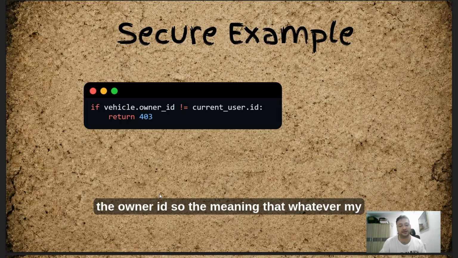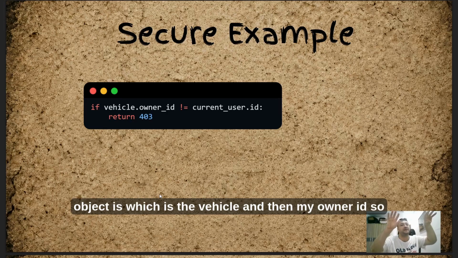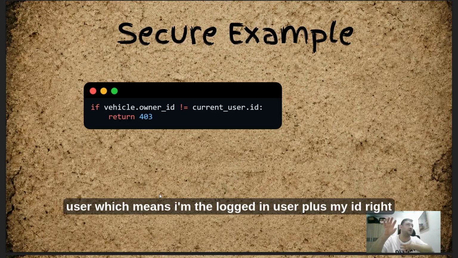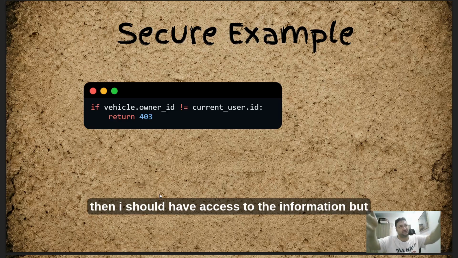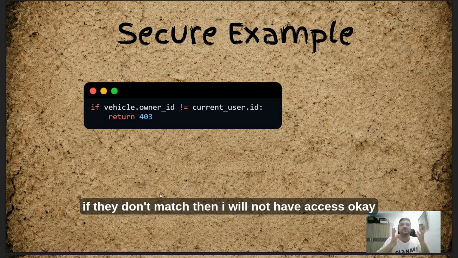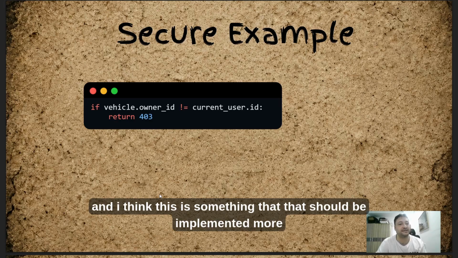Vehicle.ownerID means whatever my object is, which is the vehicle, and its owner ID should match the current user, meaning the logged-in user's ID. If those match, then I should have access to that information. But if they don't match, then I will not have access. This is really important, and I think it should be implemented more.